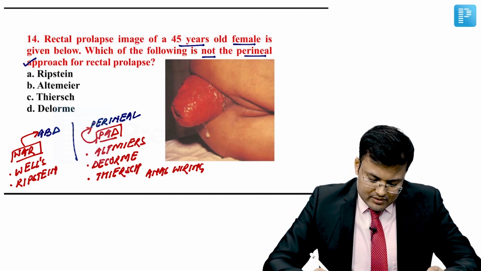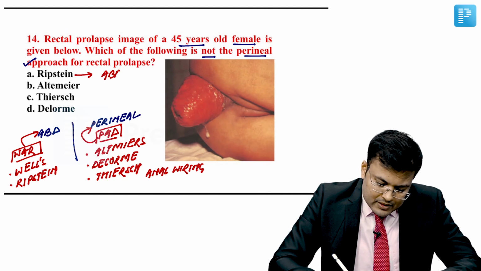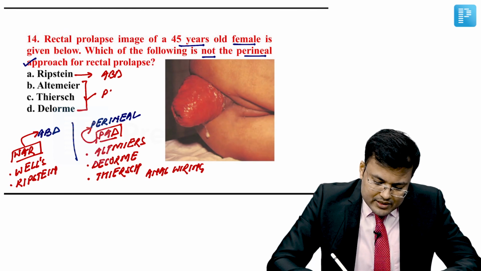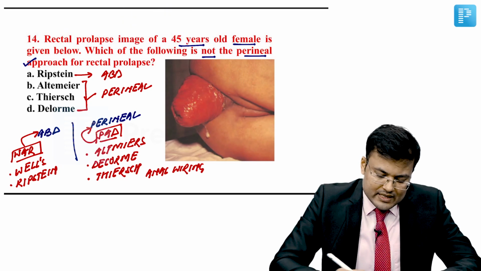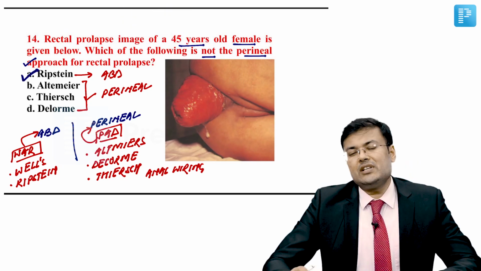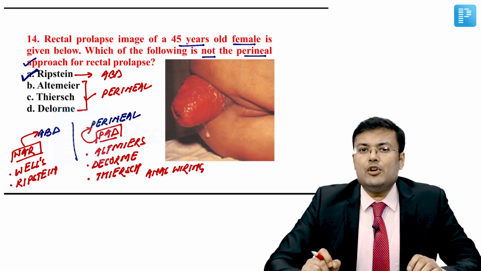Now see the question. So Ripstein, this is abdominal. Altemeier's, Delorme, Thiersch, these are perineal. Clear? So what is the correct answer? The correct answer for question 14 is A, Ripstein. It's not perineal, it's an abdominal approach.